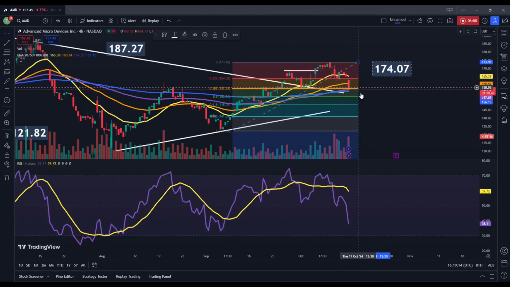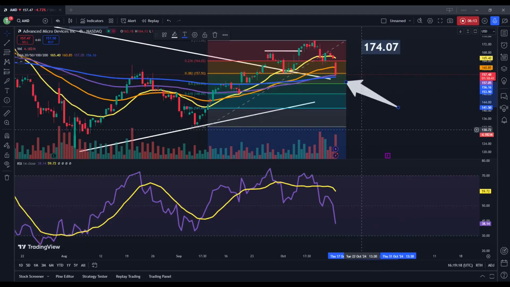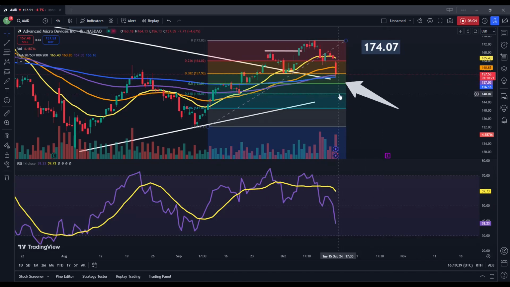So, as it stands right now, we have broken through the 38.2% fib retracement of this more minor trending move here in the upward direction. So, a break anything further from here would definitely be a negative for the stock. So we're looking at right around a key support level coming in right around 156.30. So if we did, for example, see a daily close below there or something like that, I think you could be looking at lower prices at that point. Probably a dip below 150, possibly 148.